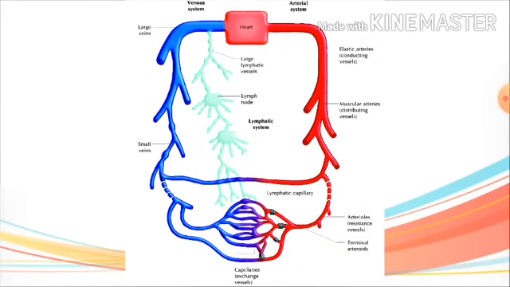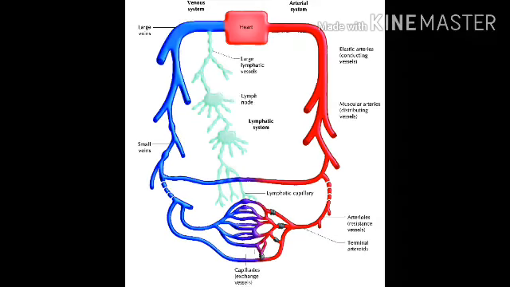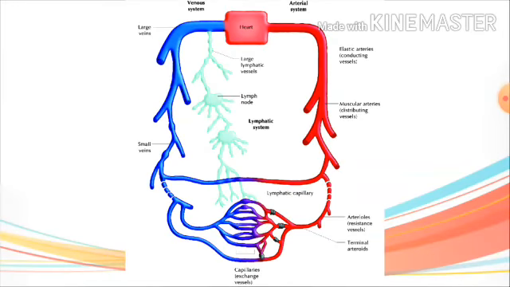Then through the lymph vessels, which are this light green in color, the lymph passes and finally opens into the blue colored large vein, and then through the large vein it enters the heart. So this way lymph is transported in our body, which is called the lymphatic system.